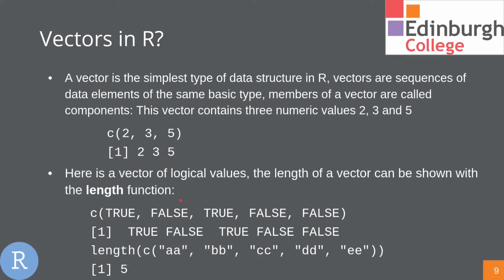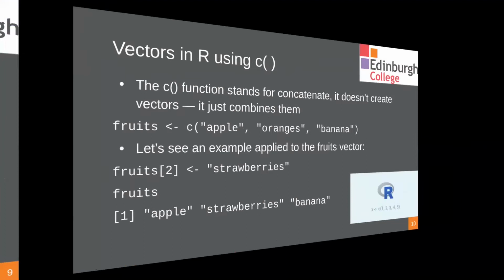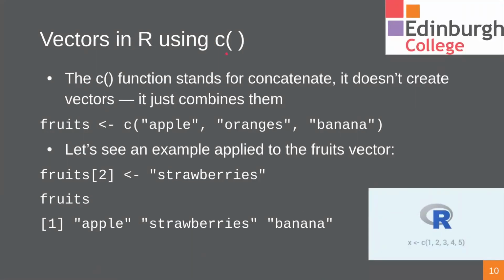Down here is an example of a vector with some Boolean values in it. We can create vectors using the c function. Now, c actually stands for concatenate. Technically, it doesn't create vectors, it just combines them. So this little graphic down here, you might see online if you're looking for R graphics, has a vector called x, and we're going to use the assignment operator, the concatenate, and then in brackets, we're going to say what's in the vector.